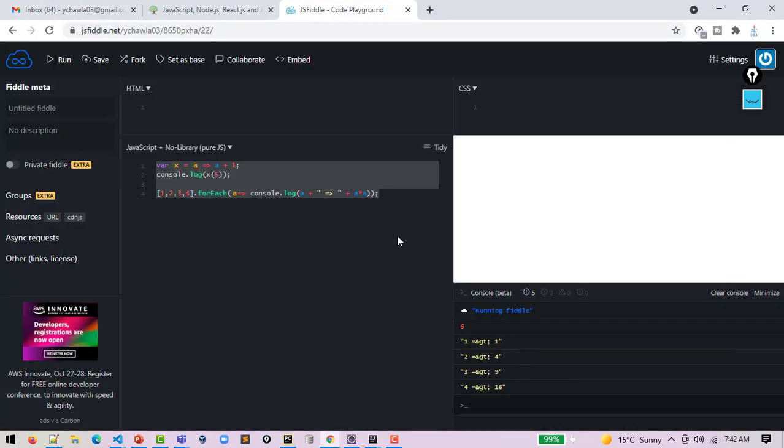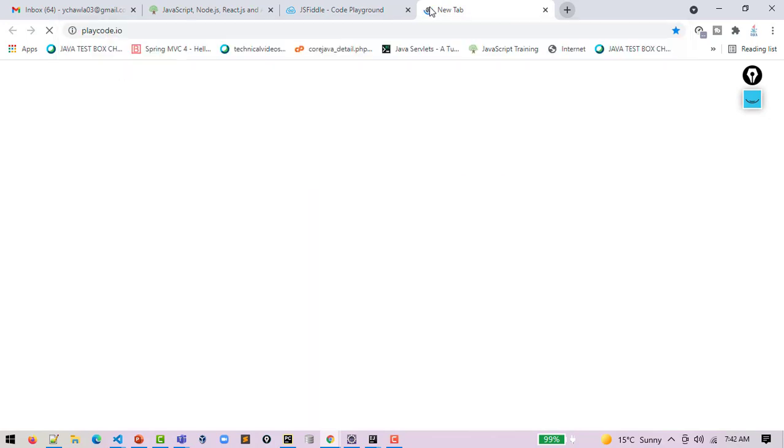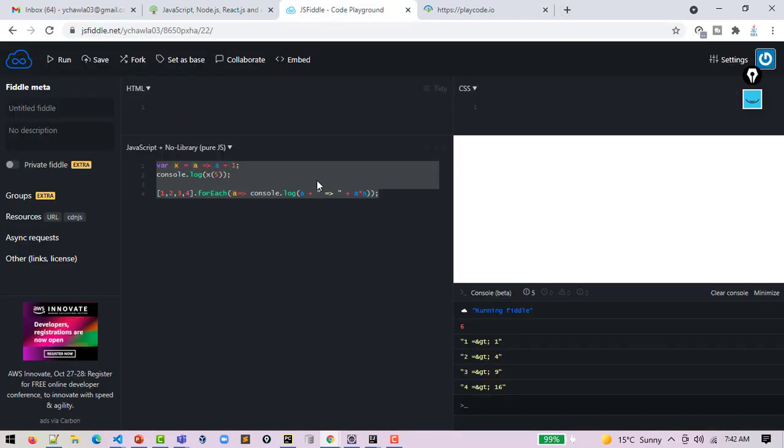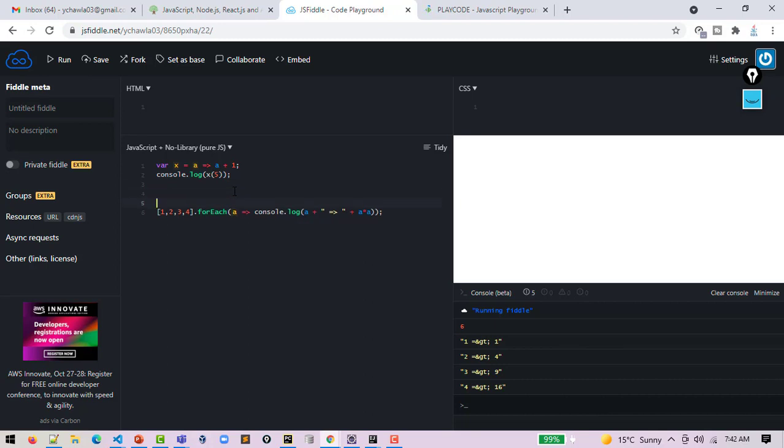Right. So you have this Fiddle editor, you have this play code editor also. Here it is important to understand this arrow function, how we are defining this entire function in the same line.